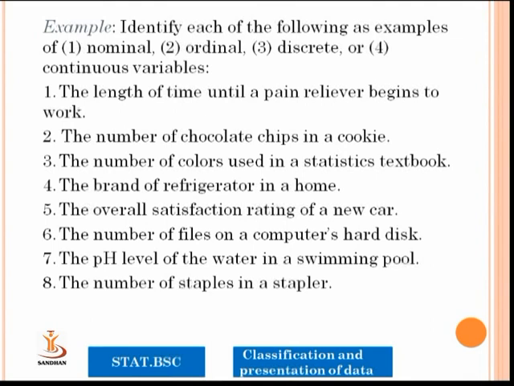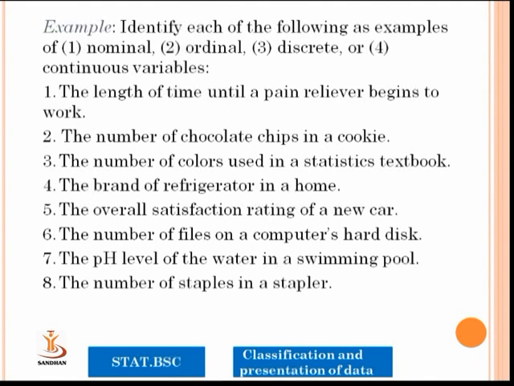The number of chocolate chips in a cookie, the number of colors used in a statistical textbook. It can be easily counted, so we can put it in a discrete form.